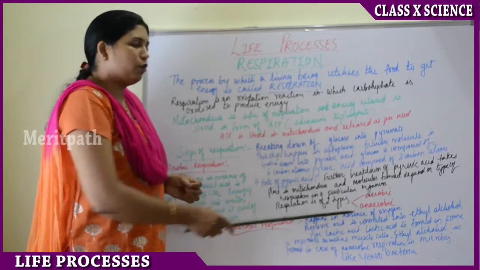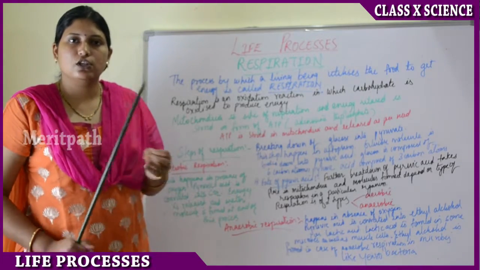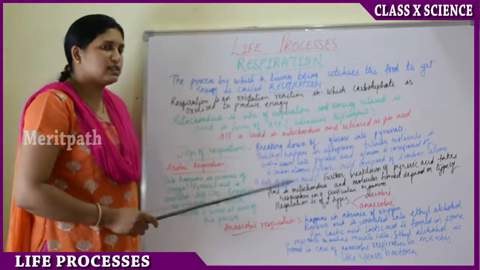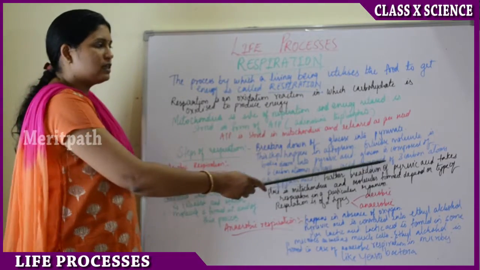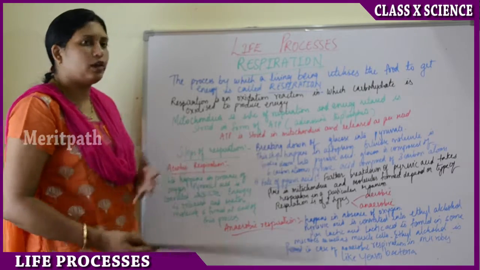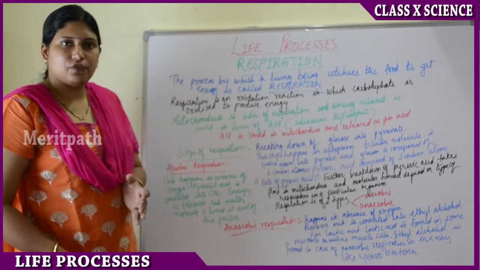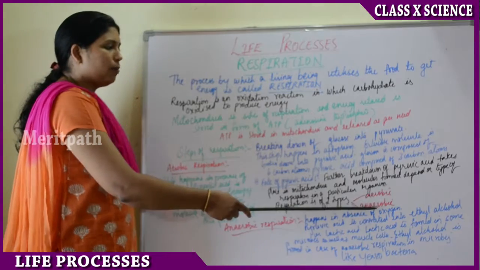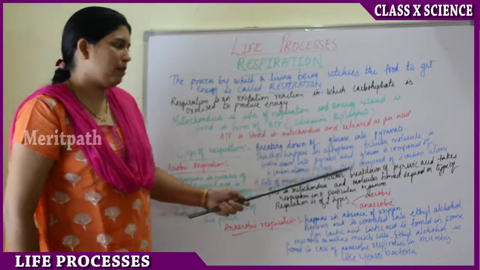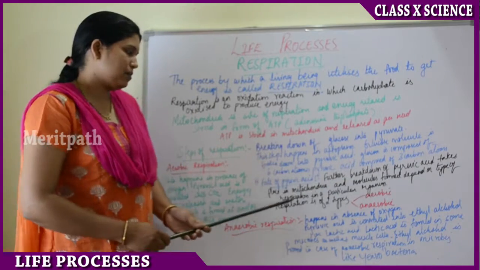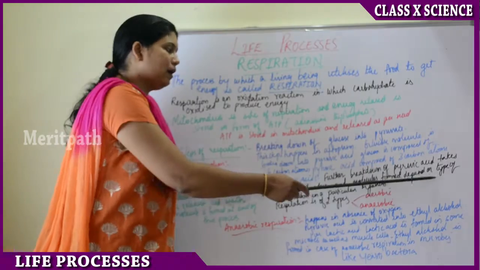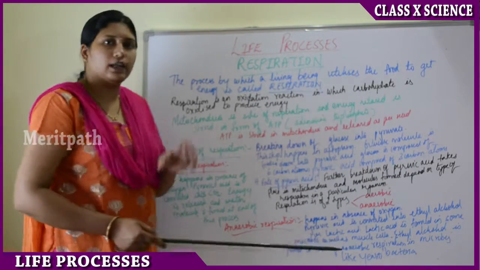Aerobic or anaerobic, that means in the presence of oxygen or in the absence of oxygen.